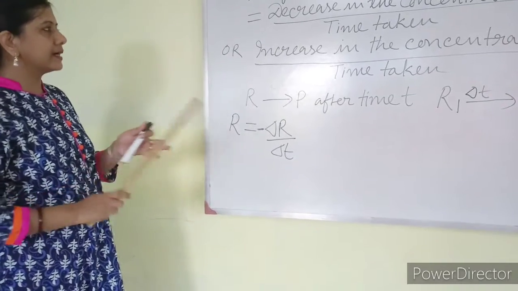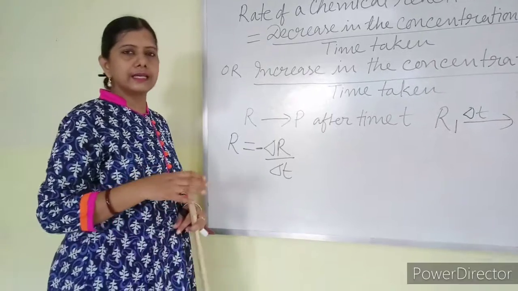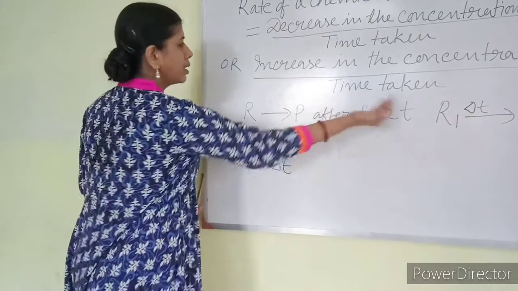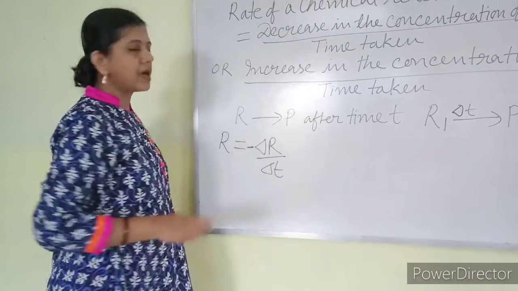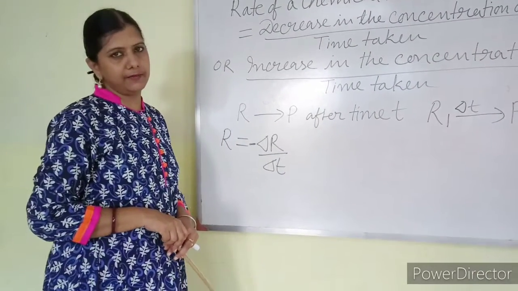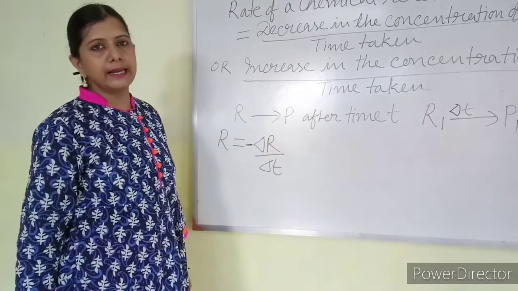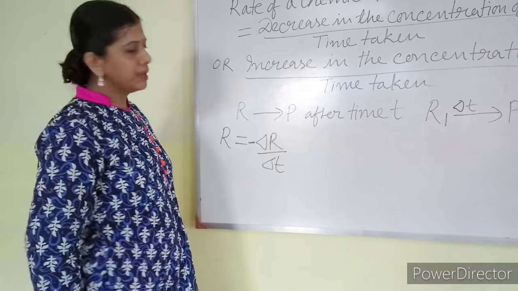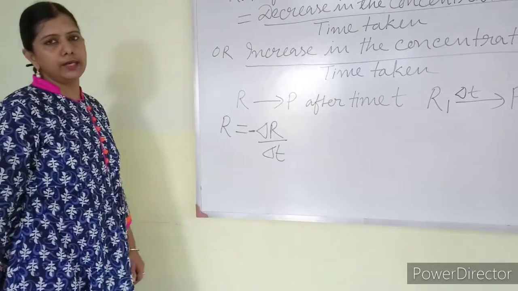As the reactant is decreasing, the concentration of reactant is decreasing, meaning previously it was more, now it is less. So if I do R1 minus R, the answer will be negative. But the rate of a reaction can never be negative, it has to be positive. So to make it positive, one negative sign is included here.